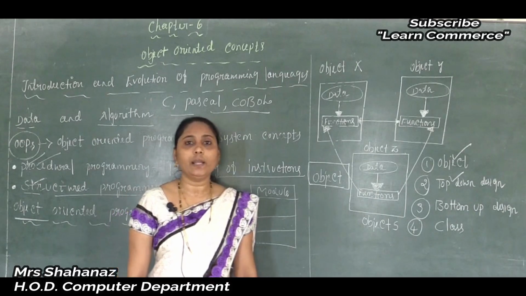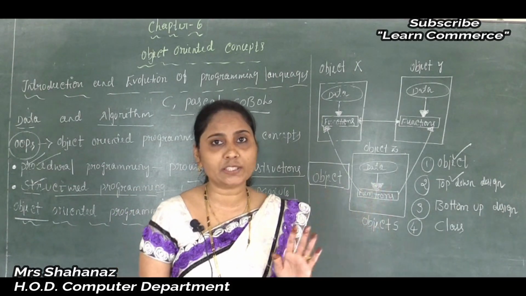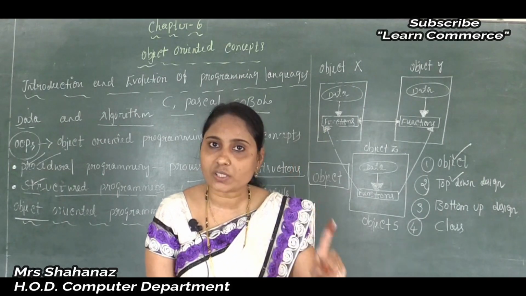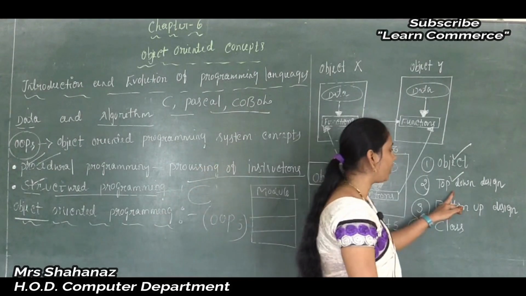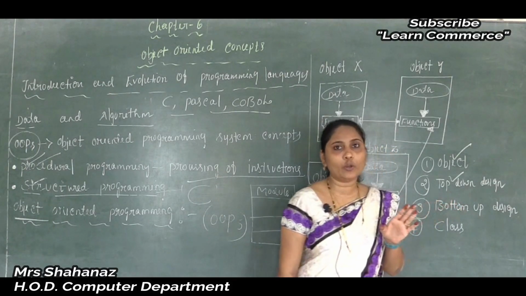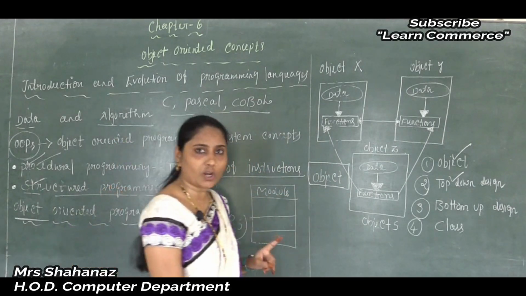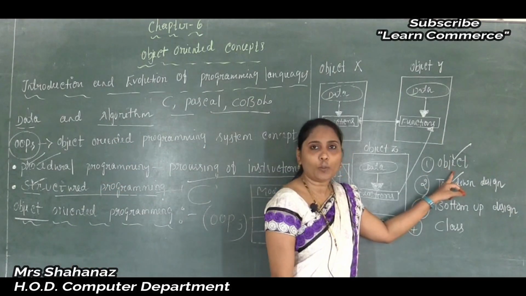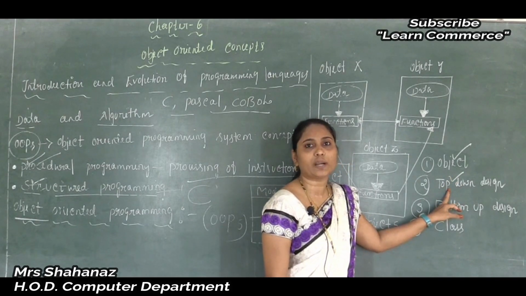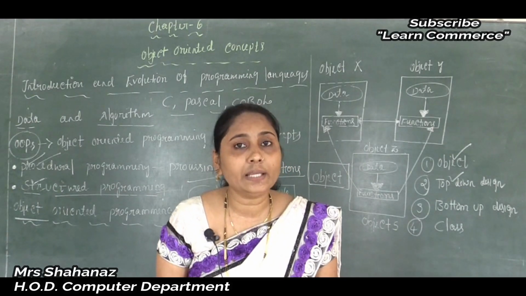We can say that OOP not only follows our object planning method, OOP also follows another concept. The name of the concept is called the top down design concept. When you go to solve a problem, we don't just use one concept, the concept of the object. Along with that, we also use another concept. The name of the concept is called the top down design concept here.